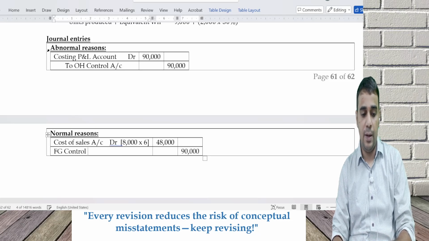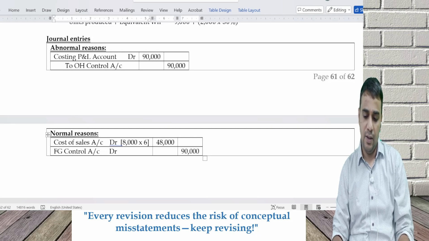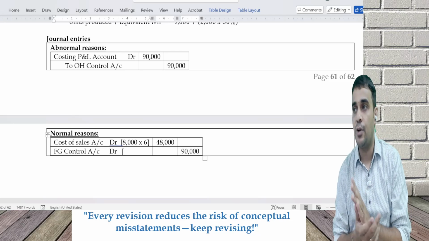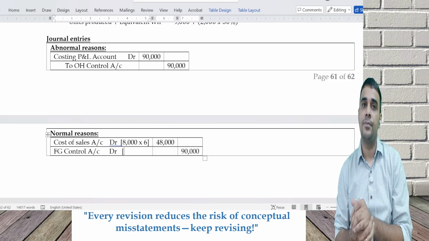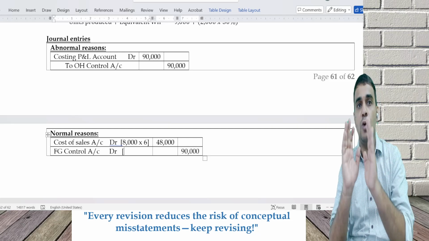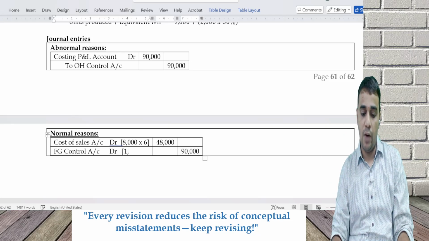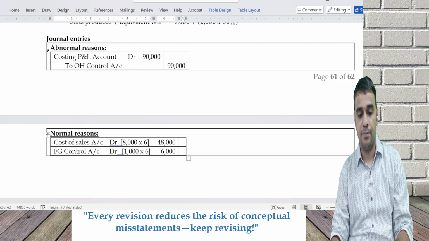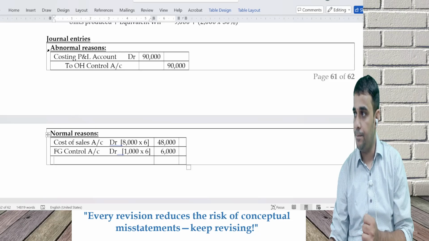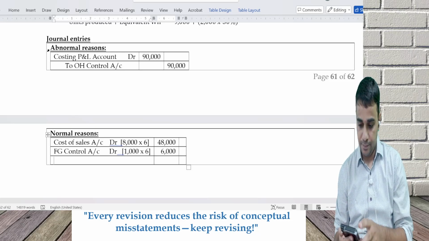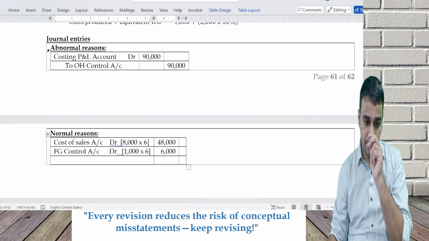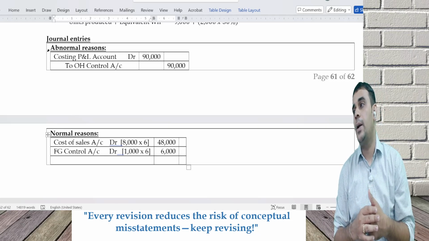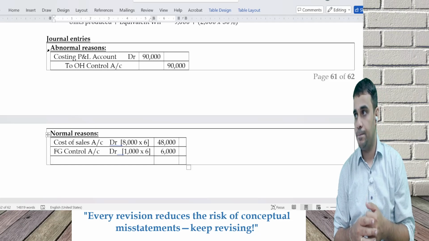FG control account debit. Why this word control comes and all, you will understand when I go to the cost accounting system chapter. Of the 9,000, 1,000 is in stock. Next month, whoever is buying it, he has to pay 1,000 into 6 extra, apart from the normal fees.